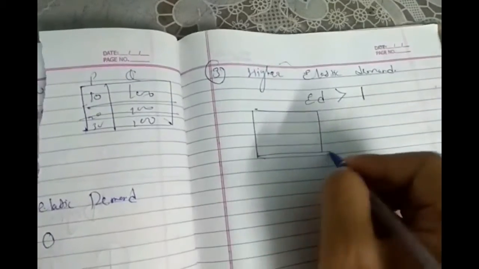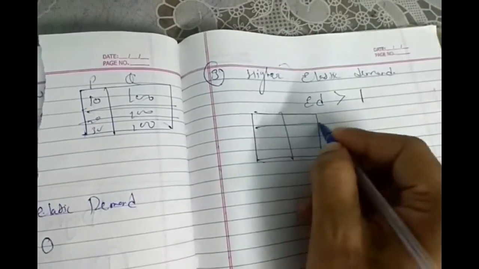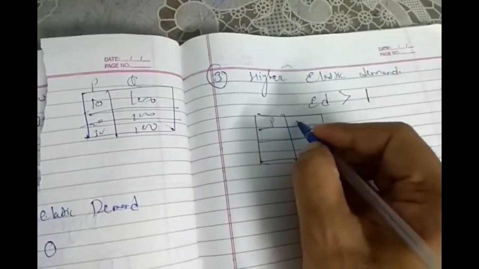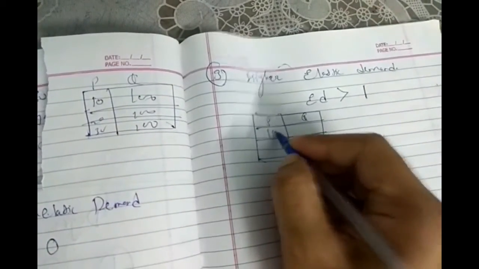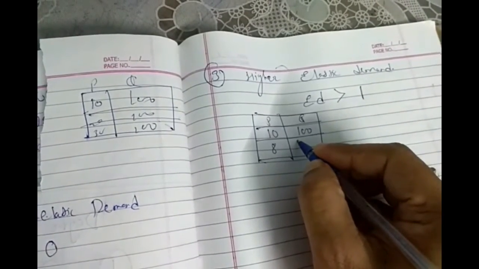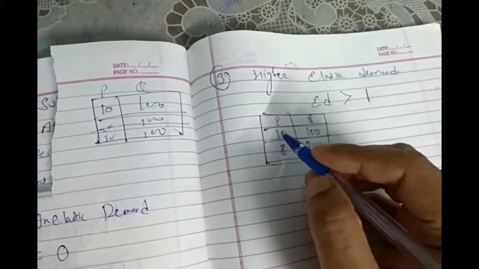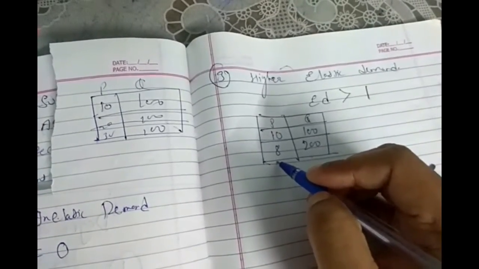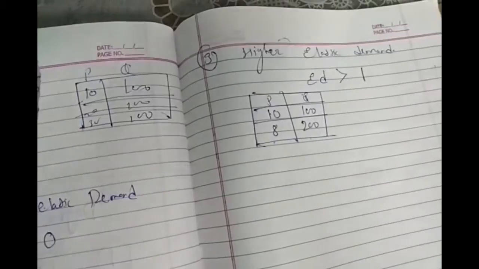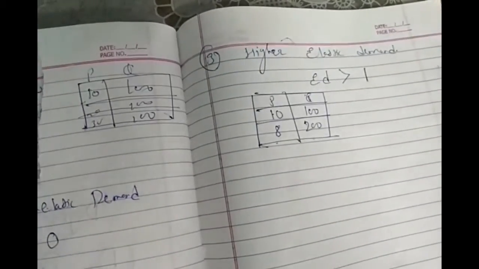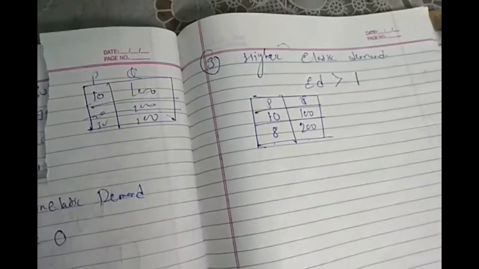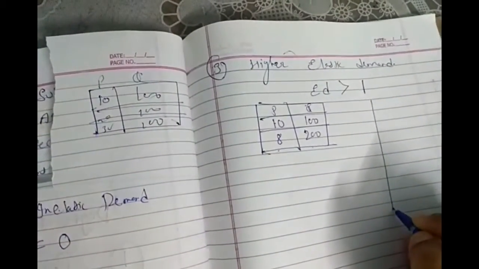Now I am plotting the diagram and schedule. Price, quantity. Suppose 10 rupees 100 units, 8 rupees 200 units. Now you can say that the price will be reduced by 20% and it will affect the demand by 100%. That is clear? That is to be considered as what? It means the demand will be higher elastic. And the curve will be like this.